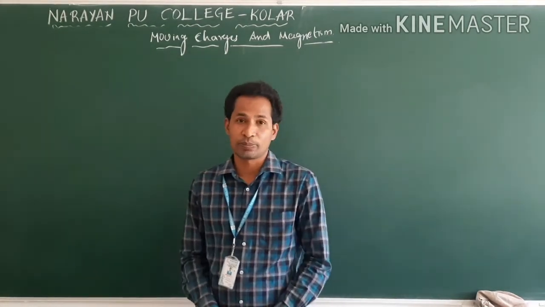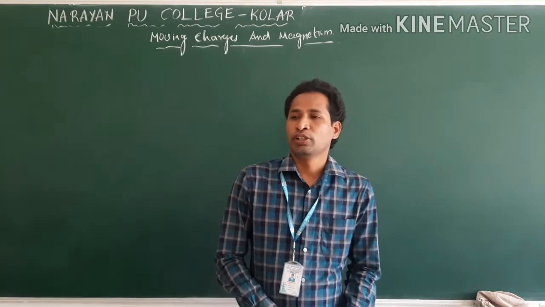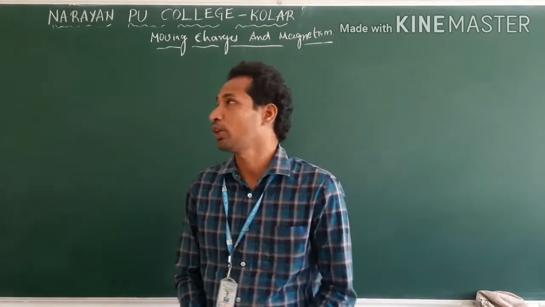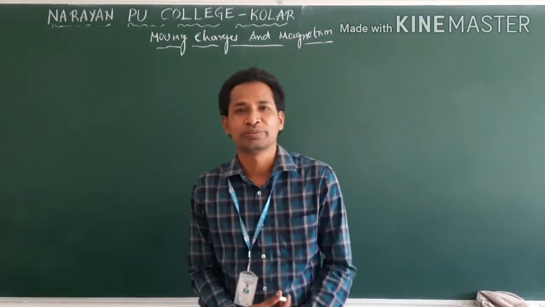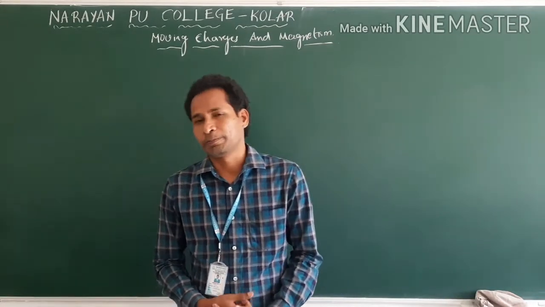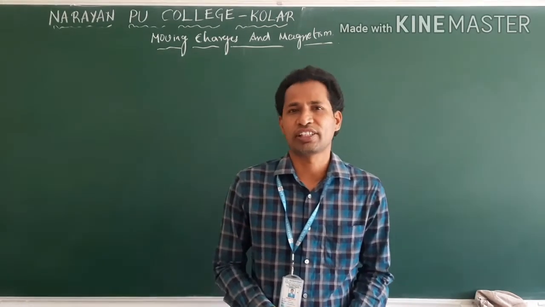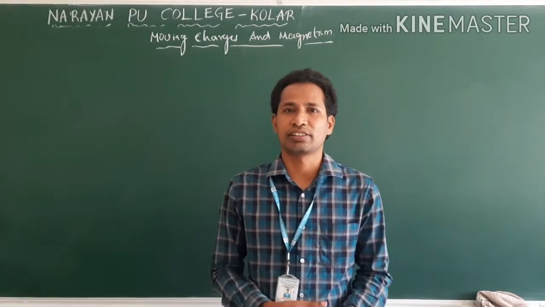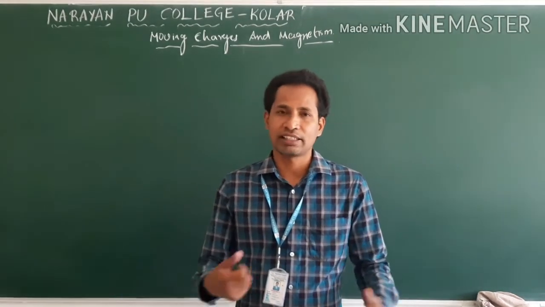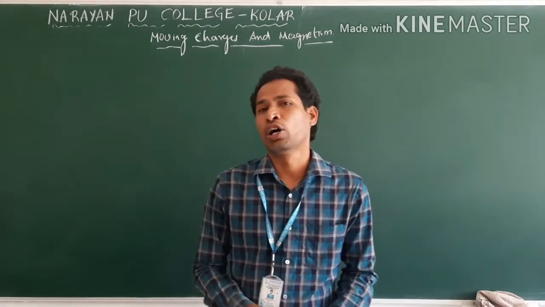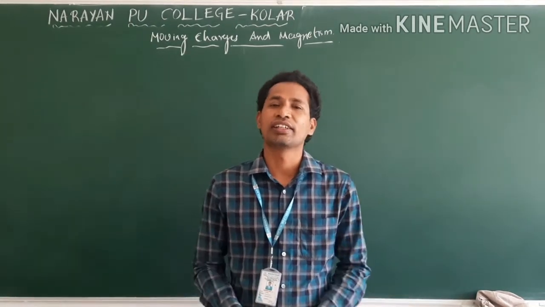Now, I'll start the fourth chapter of PU class: chapter 4, Moving Charges and Magnetism. Chapter name is what? Moving Charges and Magnetism. This is a very interesting topic. Clear? In this chapter, we shall study the relation between charges and magnetic fields, how magnetic fields affect moving charges, and how current carrying conductors develop a magnetic field, how we find that magnetic field, and their formulas. That is all we will see in this lesson.